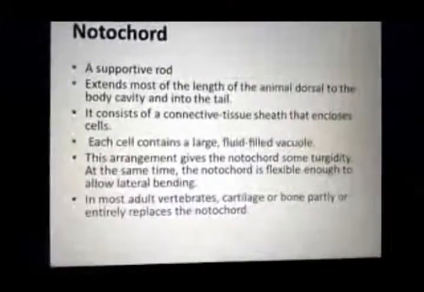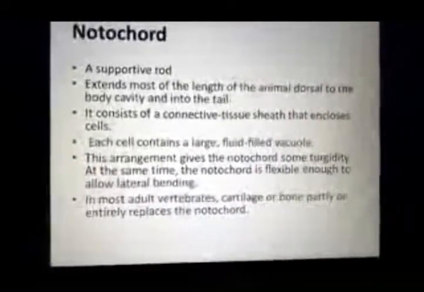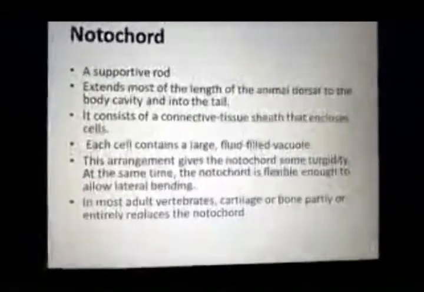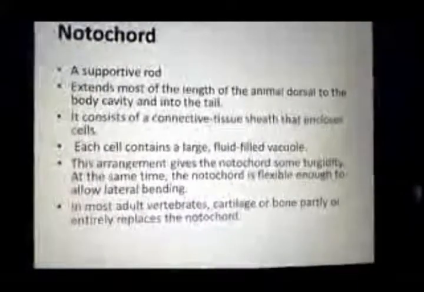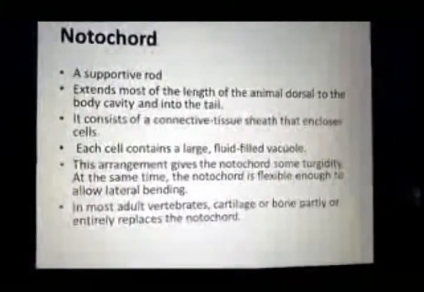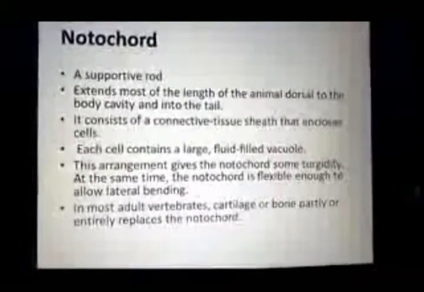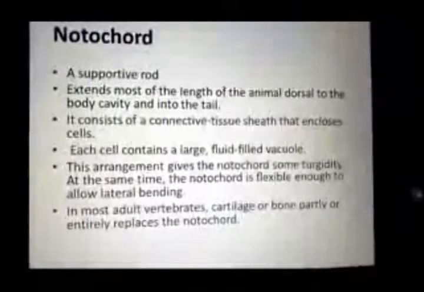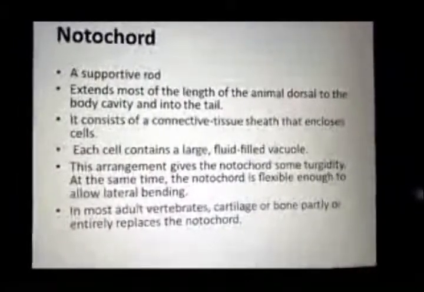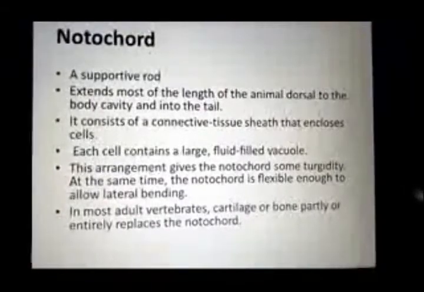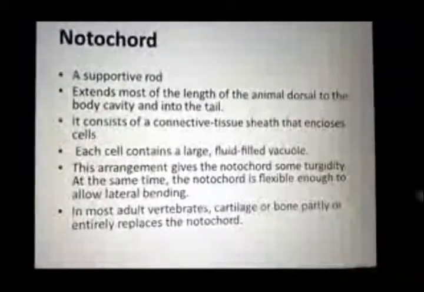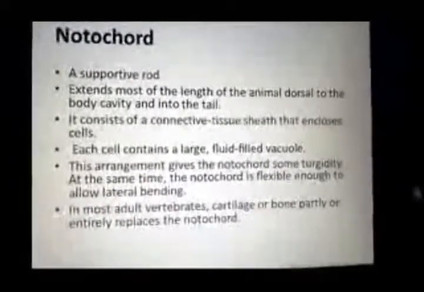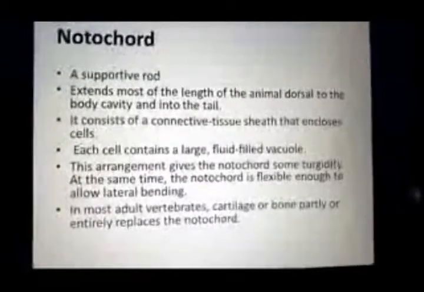Notochord is a supportive rod-like structure present in the dorsal body wall of the body cavity. This rod-like structure provides support to the body of the chordates. It is made up of connective tissues arranged in the form of a sheath, and inside these connective tissues cells are present that contain large fluid-filled vacuoles.